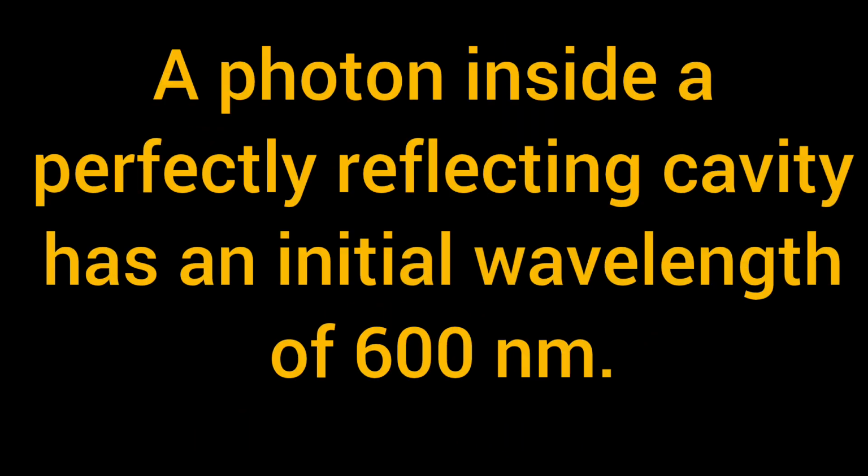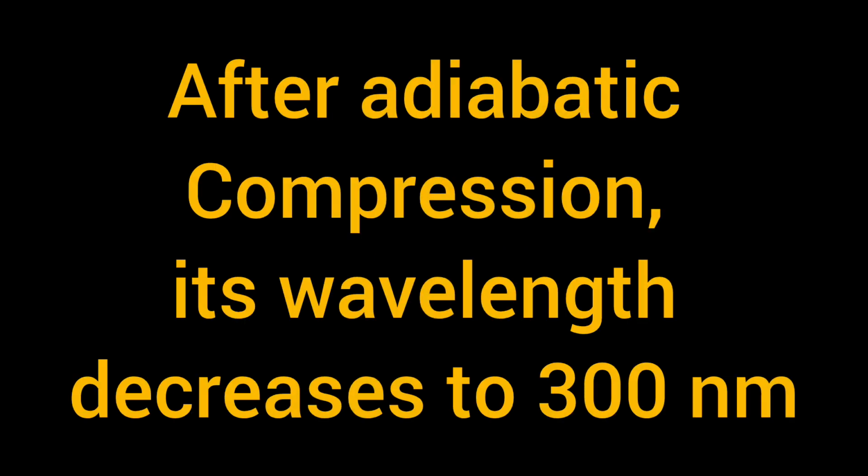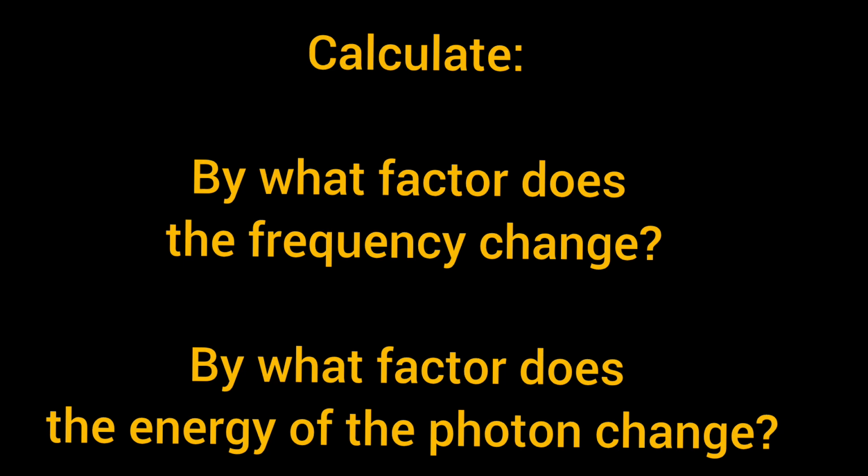A photon inside a perfectly reflecting cavity has an initial wavelength of 600 nanometers. After adiabatic compression, its wavelength decreases to 300 nanometers. You have to determine by what factor the frequency of the photon changes, and by what factor the energy of the photon changes.